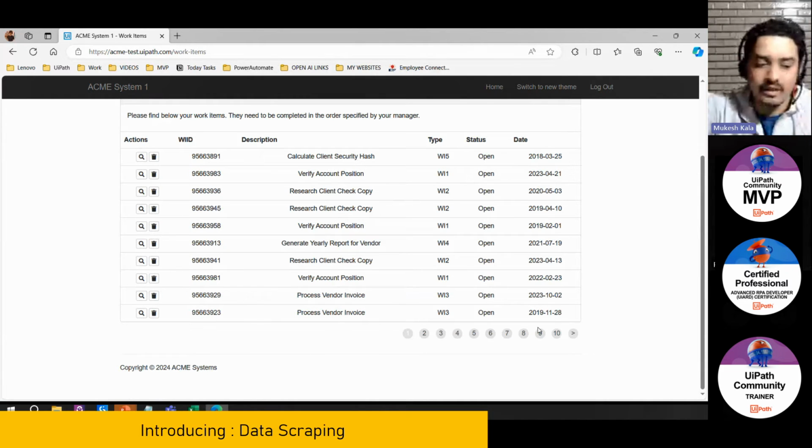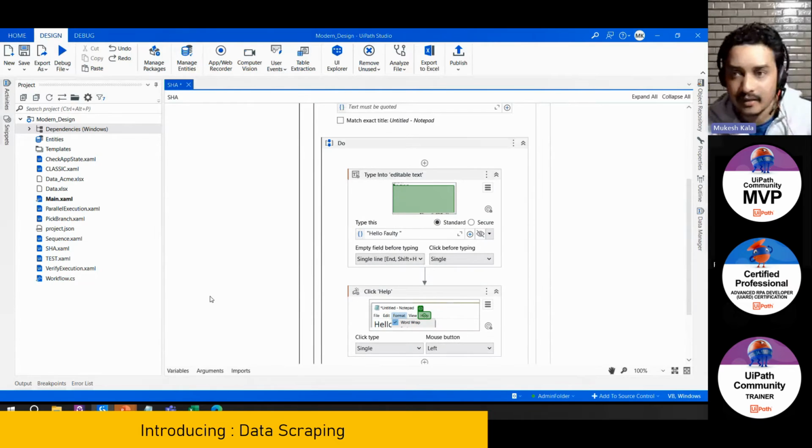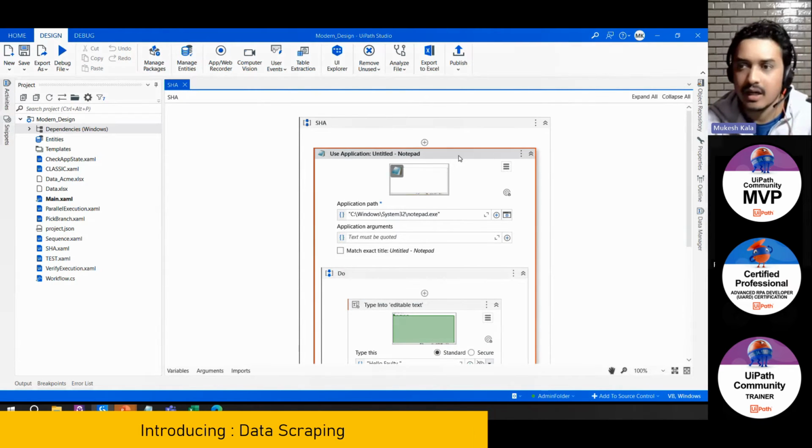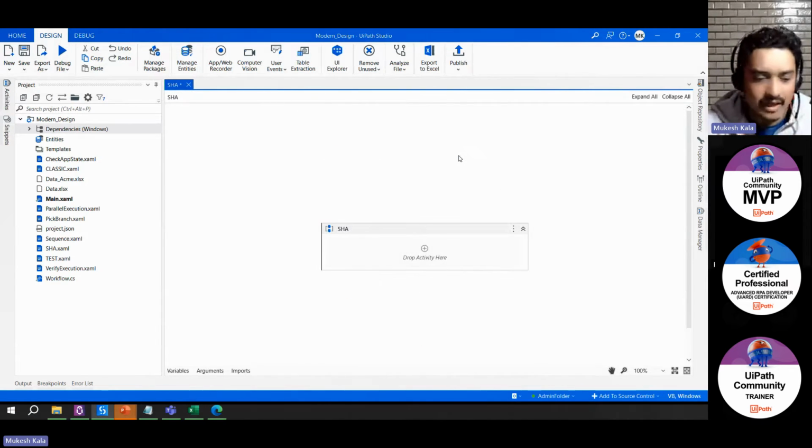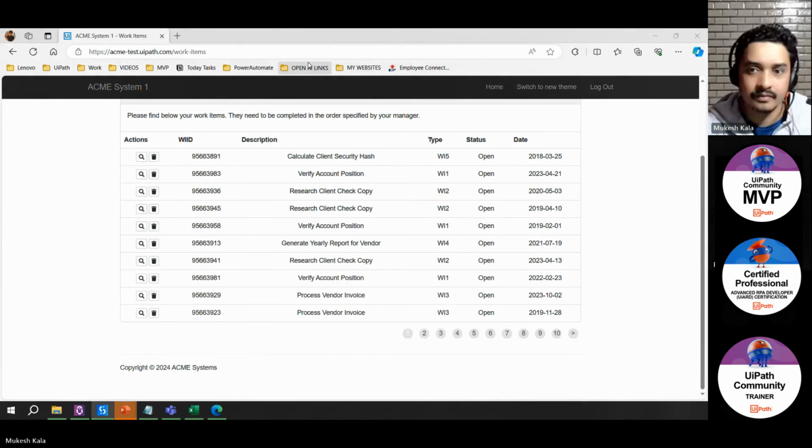You have to extract all of this and put it into an Excel file. As a human, it will take you a lot of time. But if I go to UiPath Studio, I am just going to use activities. I'm not going to write any code, and all those data would be extracted by the robot for me, right? How easy it is. I have something which is called table extraction. I'll click on that.